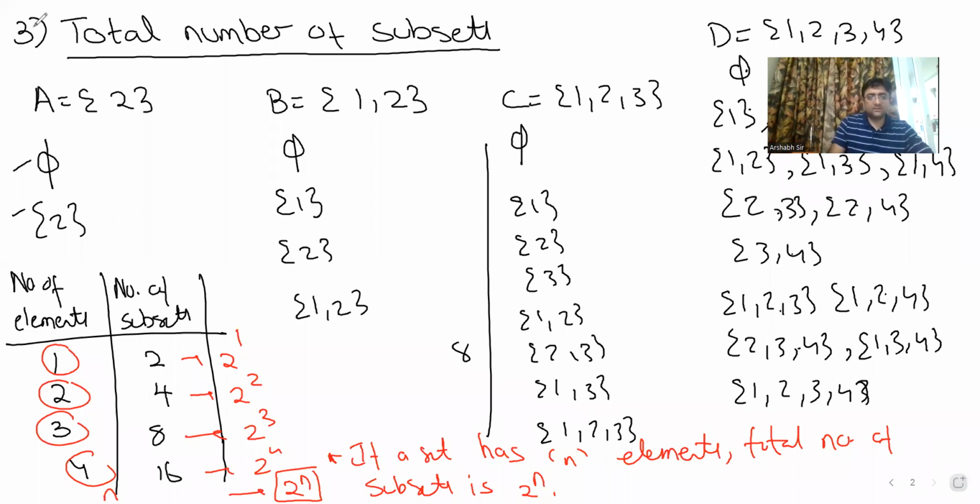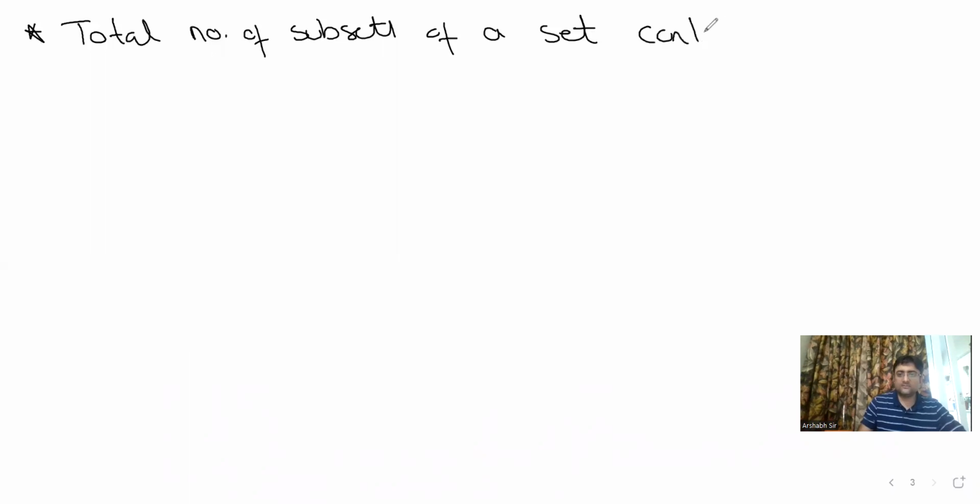Now, guys, we have just learned that the total number of subsets of a set containing n elements is 2 to the power n.